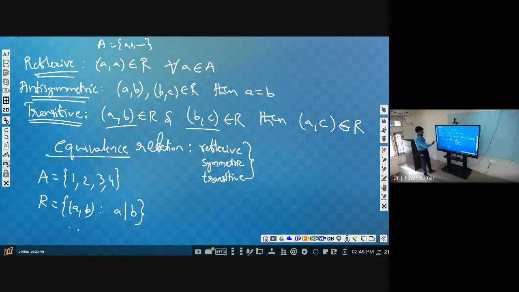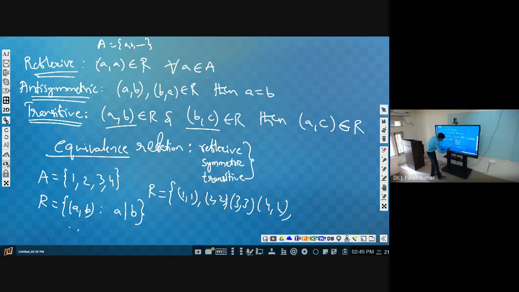Now you consider 1, 2, 3, 4. What will be the tuples in R? Can we have (1, 1)? Yes or no? Yes. Why? Because 1 divides itself. Next (2, 2), yes. Next (3, 3), yes. Similarly (4, 4), yes.